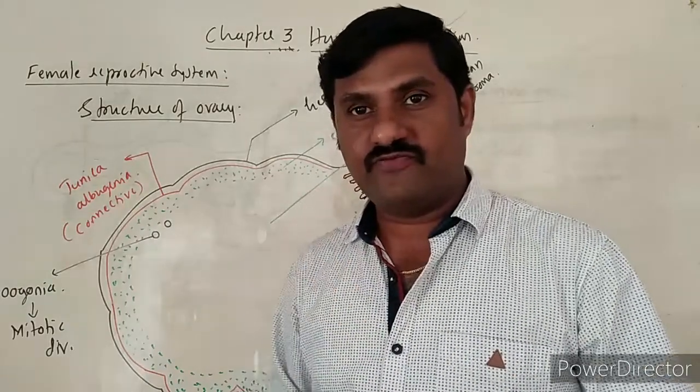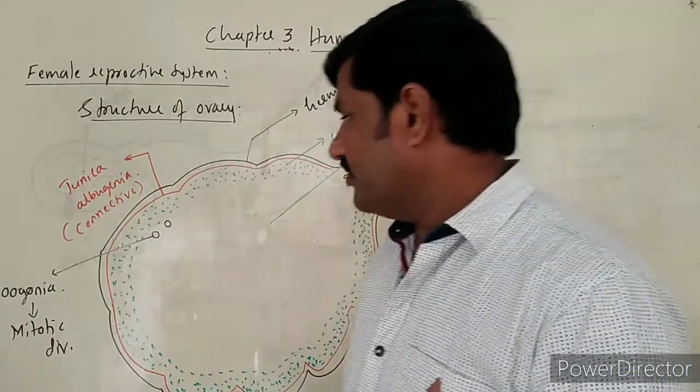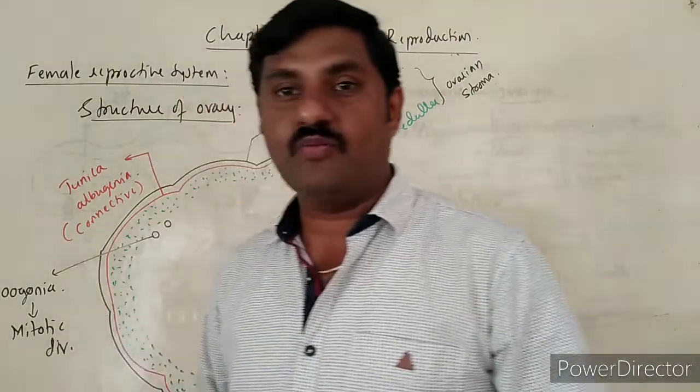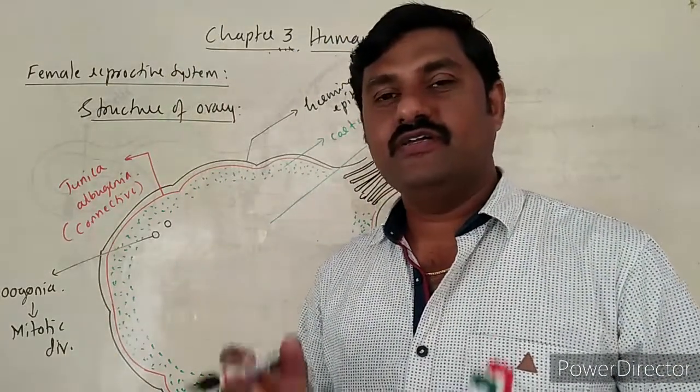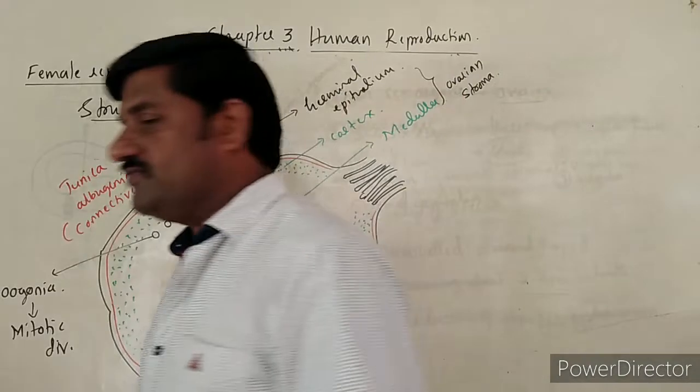This is one more fact to be remembered. And how many oogonia are formed during the fetal condition is very important.